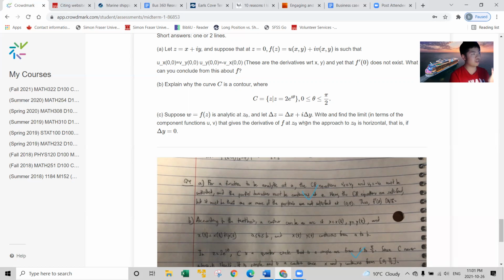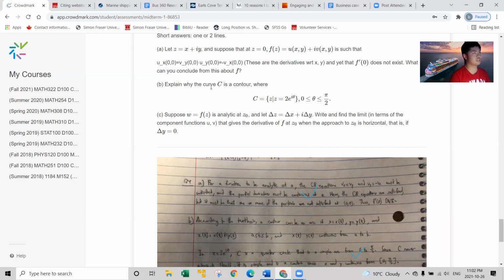So it's clear that the Cauchy-Riemann equations are satisfied, but it must be that one or more of the partial derivatives are not continuous at the origin. Thus, f prime 0 does not exist at the origin.